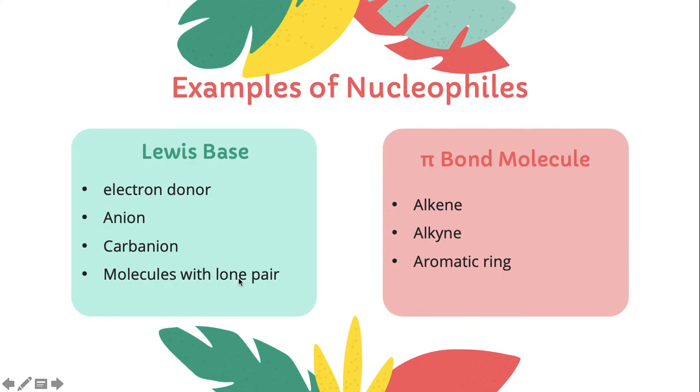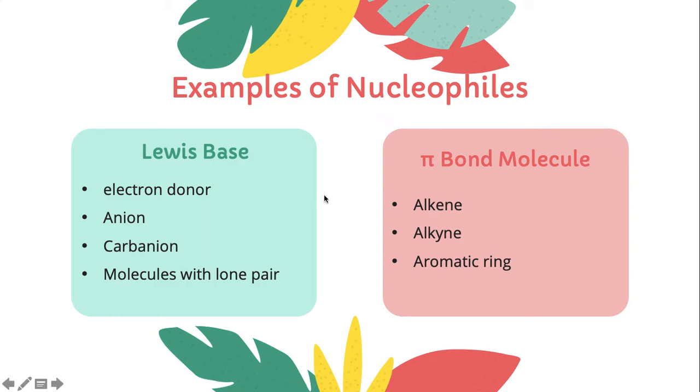Molecules with lone pairs, electron-rich. Pi bond molecules such as alkene, alkyne, aromatic ring. These three have multiple bonds, so they are electron-rich sites. One single bond has 2 electrons; if you have multiple bonds, you have more electrons.